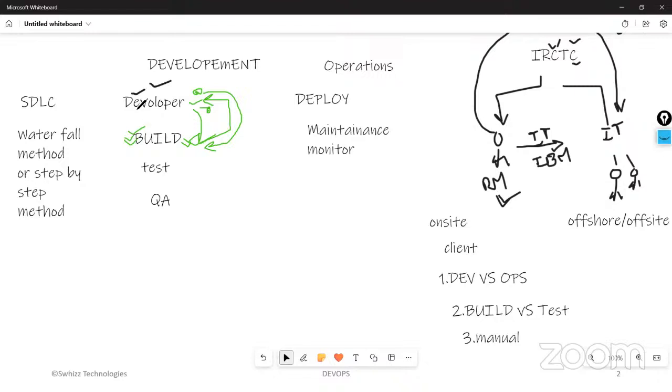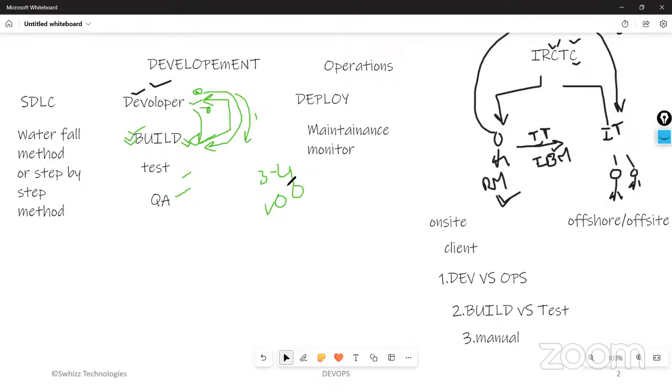So this is a kind of manual thing. Before the build is done, the test team and QA team should sit idle here. For resolving one issue, it will take around 3 to 4 days. Like this, if you have some 100 issues, how many days will it take?